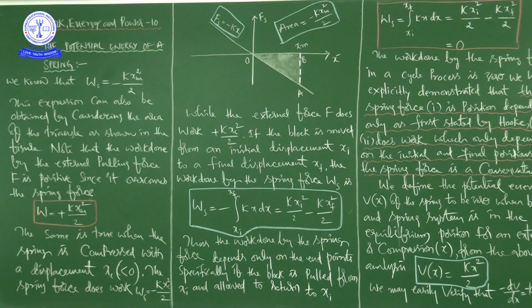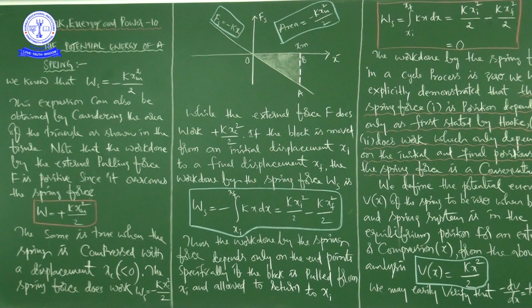Mathematically, I can write Fs is directly proportional to minus x, so Fs is equal to minus kx. k is called the spring constant, and the unit of the spring constant is Newton per meter. If k is large, the spring is stiff. If k is small, the spring is soft. So the stiffness of a spring depends upon the value of the spring constant.